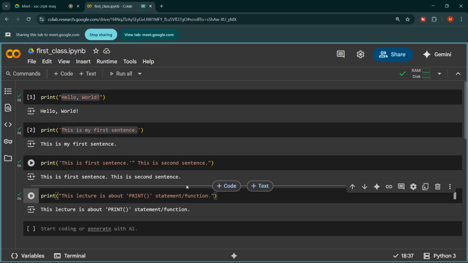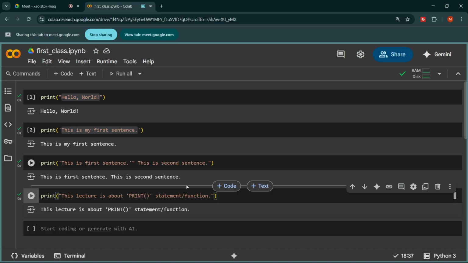So Python will understand now that first of all it has to print this statement from here till here. But when it is showing this complete sentence, it will see that lecture is enclosed in single quotation mark, and print word is also enclosed in single quotation mark.